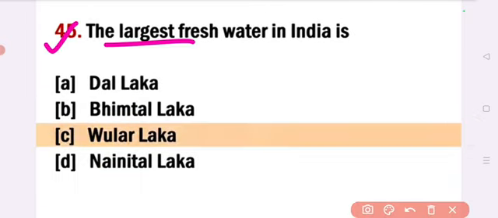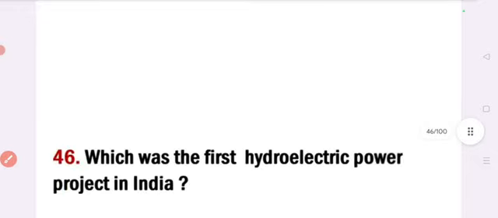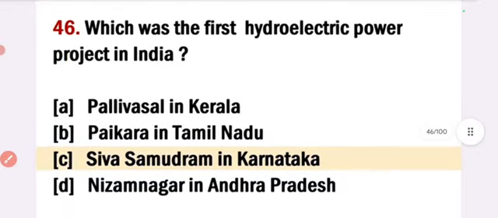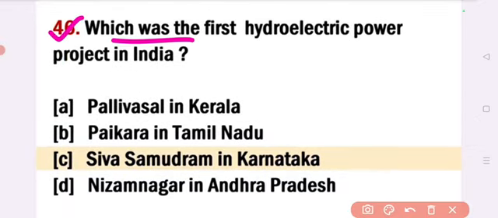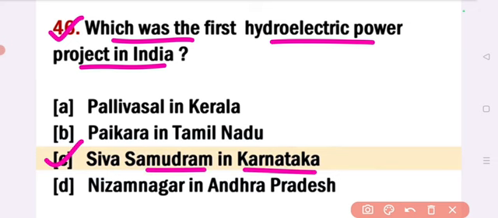The largest fresh water in India is. Answer option C, Ular Lake. The largest fresh water in India is Ular Lake. Next. Which was the first hydroelectric power project in India? Answer option C, Shivasamudram in Karnataka. Answer Shivasamudram in Karnataka. Next.